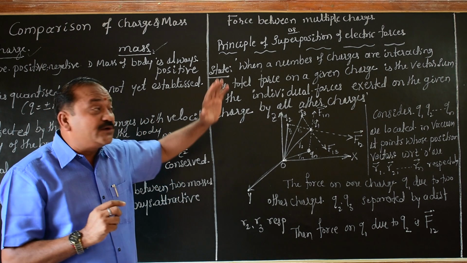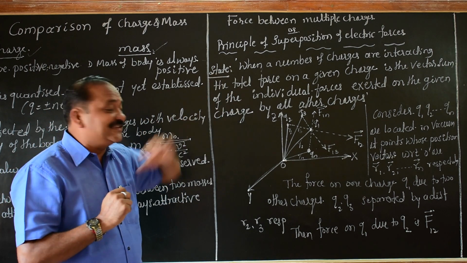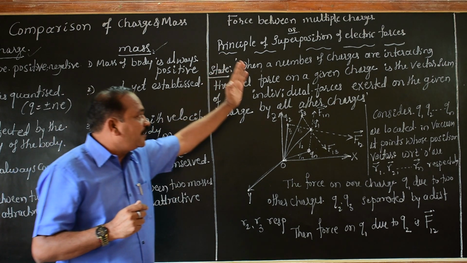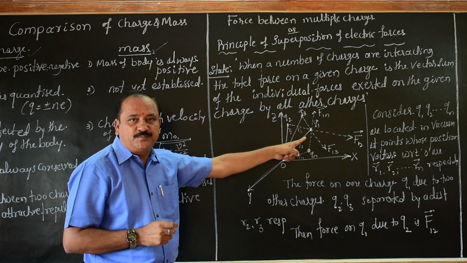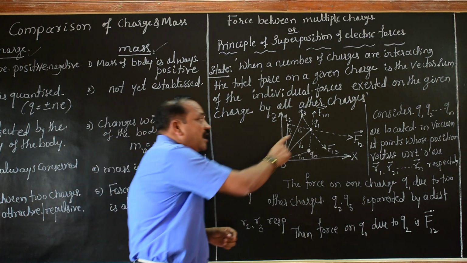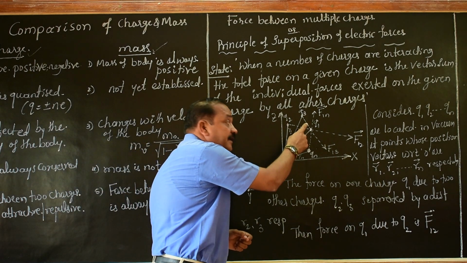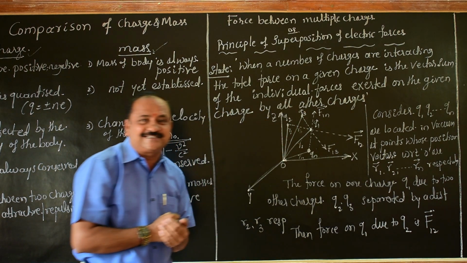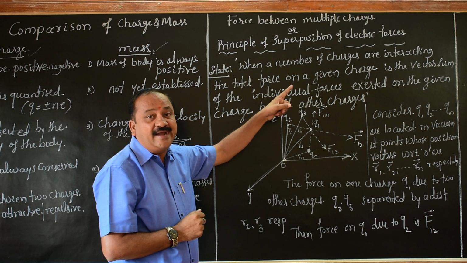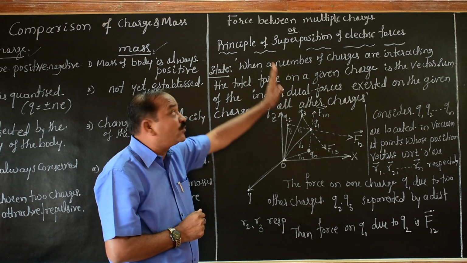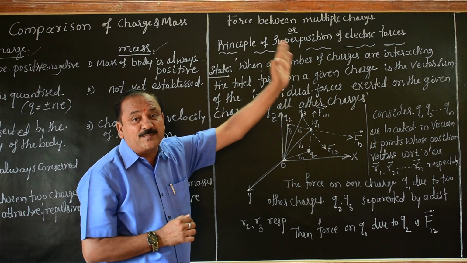According to the statement, in this case the total force on this Q1 charge due to all other charges, Q2, Q3, Q4 and Qn, that's what we mean by force between multiple charges.